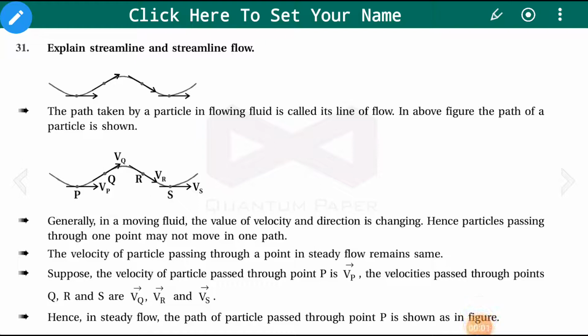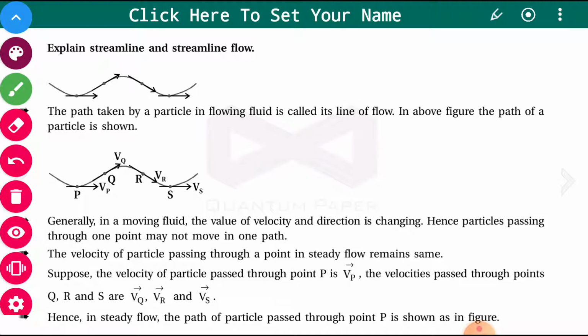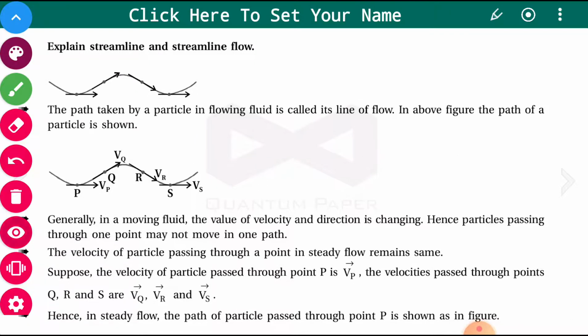The topic of discussion is the streamline and streamline flow. Okay, so first, the path taken by the particle in flowing fluid is called its line of flow. Try to understand the path which is taken by the particle in flowing fluid. Fluid means you have liquid as well as gas. So the path taken by the particle in flowing fluid is called the line of flow.